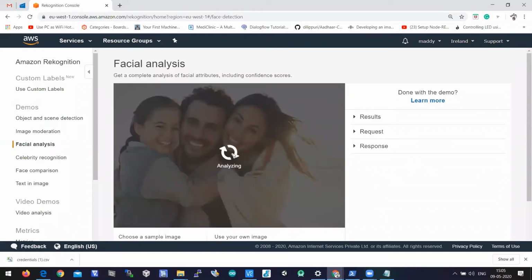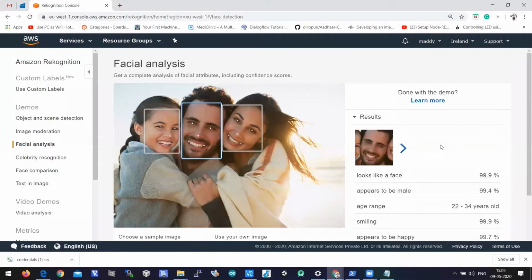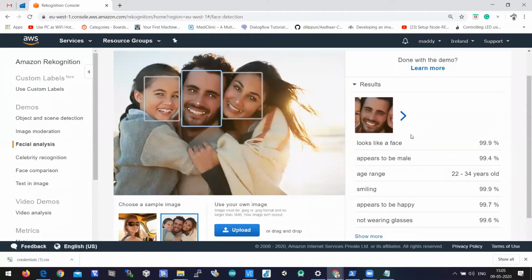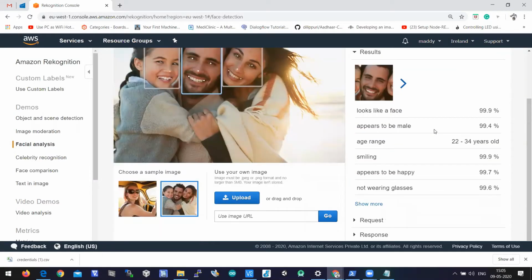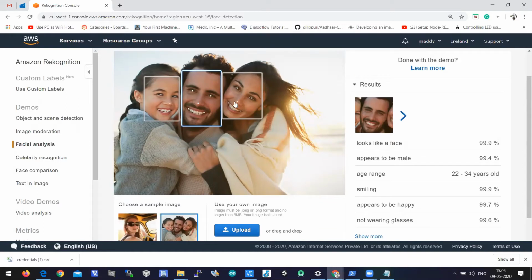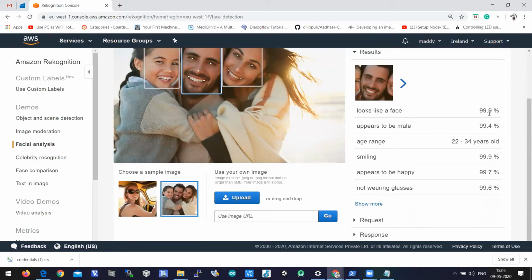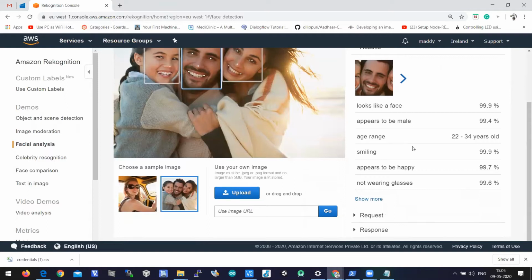So it is just analyzing the data, what is there in that image. It is saying that it looks like a face, there are three face images here. You can see the dots also, which identify the eyes, nose and mouth there. It looks like a face with 99.9% probability, appears to be male at 99.4%, and the age range is 22 to 34 years old, smiling, appears to be happy, not wearing glasses.